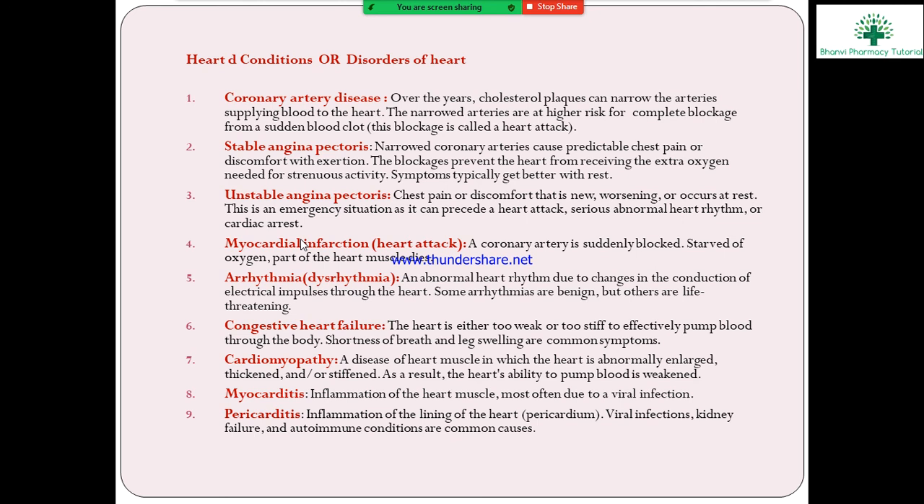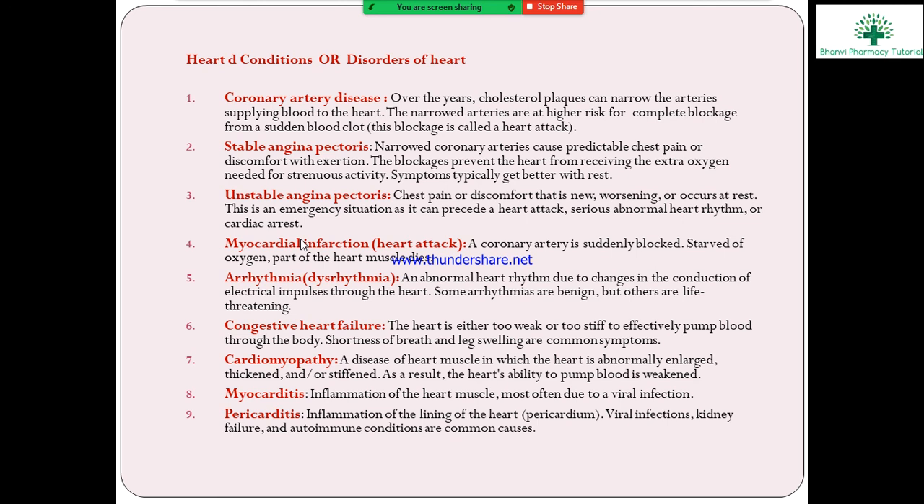That is the irregularity of the rhythm that happens in arrhythmias. Arrhythmia means irregular heart beating. It is a condition of irregular heart beating. Some arrhythmias are harmless, but others are life threatening, and throughout life the person will suffer from this arrhythmia.